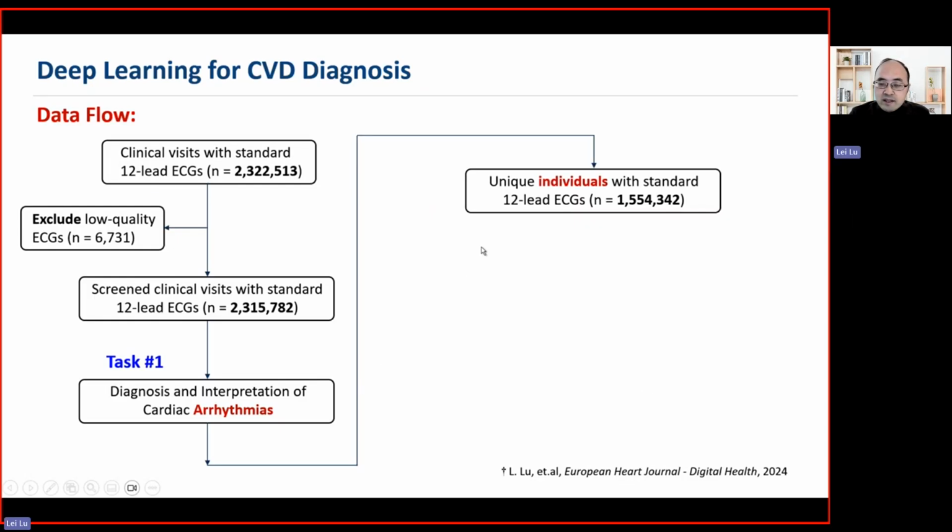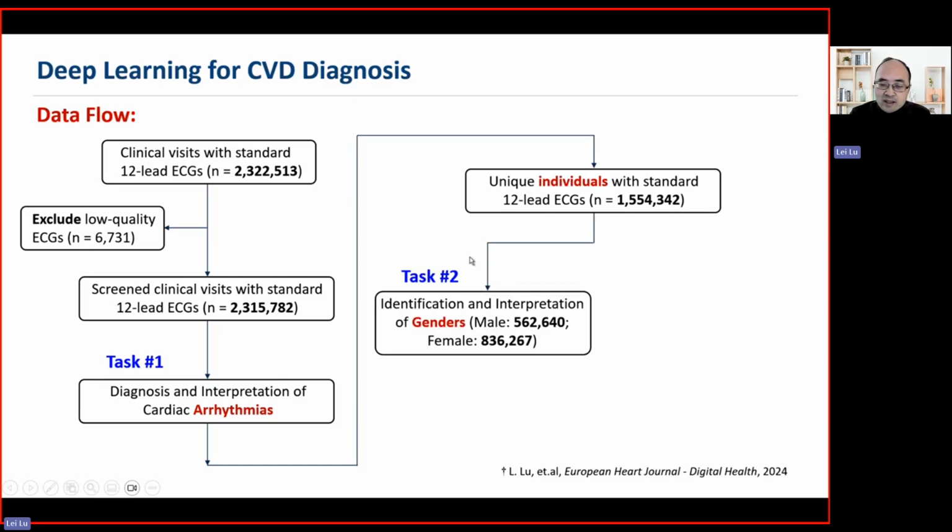Because this is a 7-year follow-up study, each individual may have different ECG tests. So for each individual, we matched only one ECG test, the very first ECG test. And with this matched ECG test, we perform the second task, identification of gender and also its interpretation, because we know the gender differences in the development of CVD.